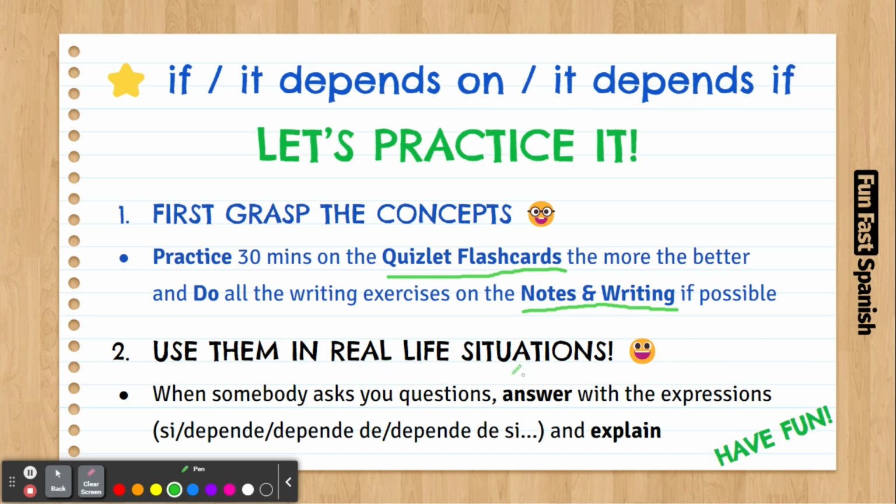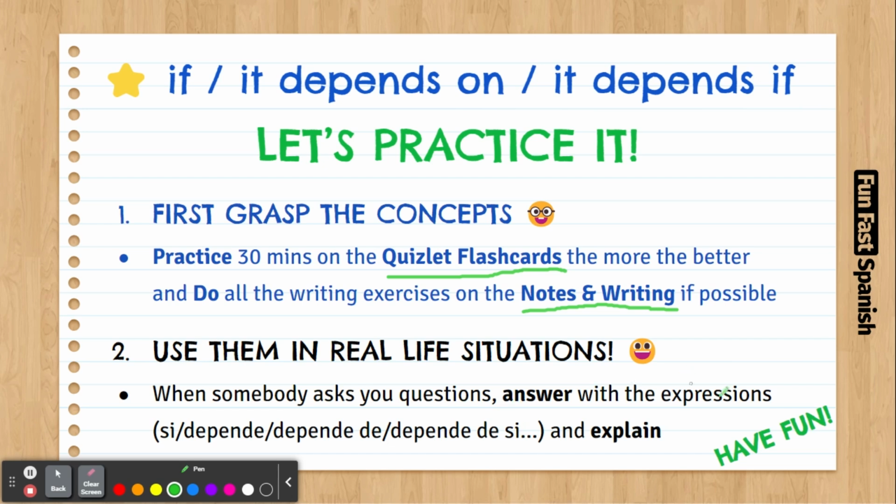Now, in real life situations, every time somebody asks questions like, "Shall we do this?" or "Do you like that?" or anything, like ¿Vamos a la pizzería? or ¿Quieres ir conmigo al supermercado?